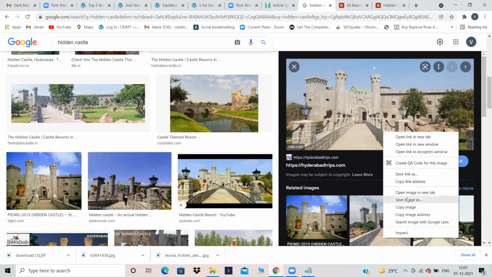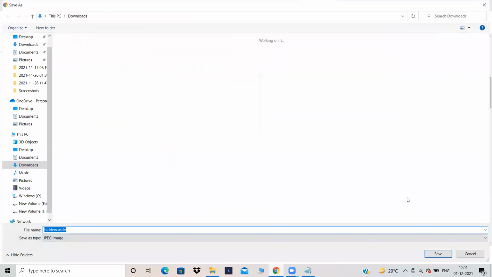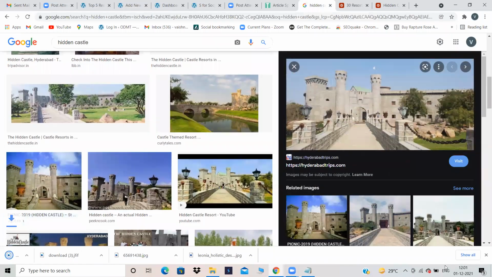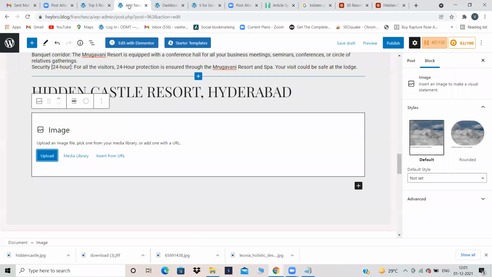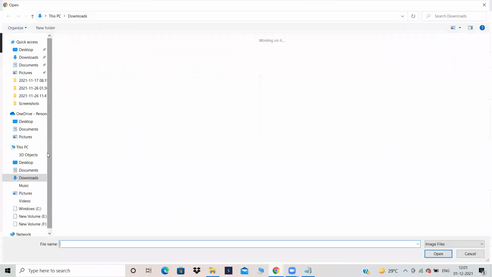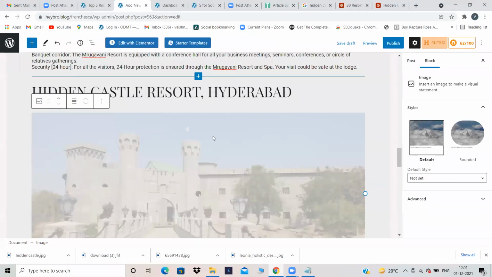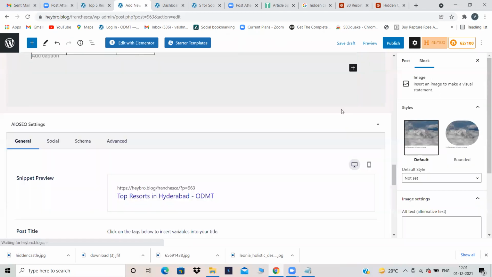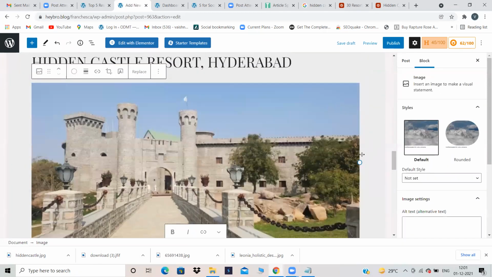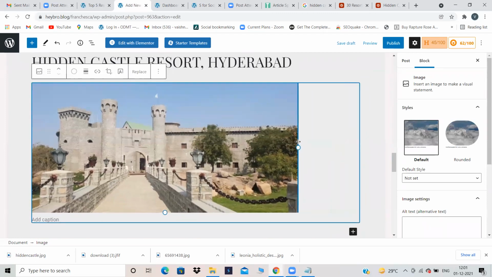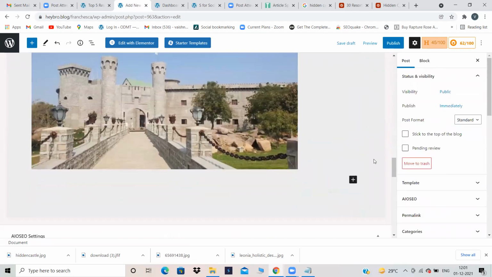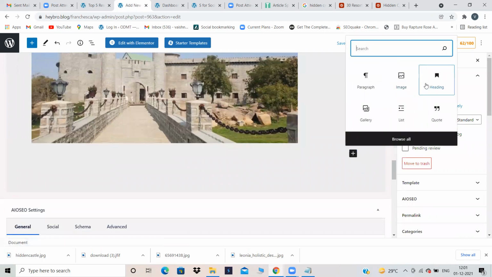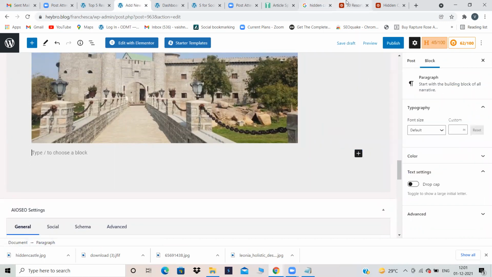So I'm taking some other image, save image as, and click on the save button. Yes, this image has been copied. Now go back to your website and upload the image. I guess this particular image will be uploaded. Let's hope. Okay, it has been uploaded. Just adjust the sizes according to your wish. Now coming to the paragraph, write some paragraph regarding that.